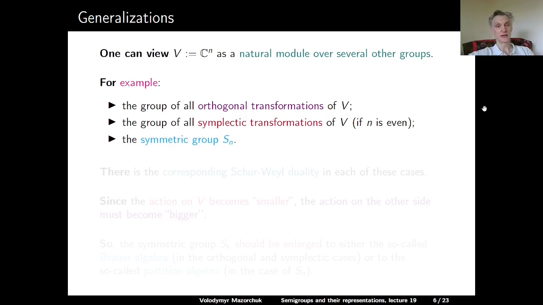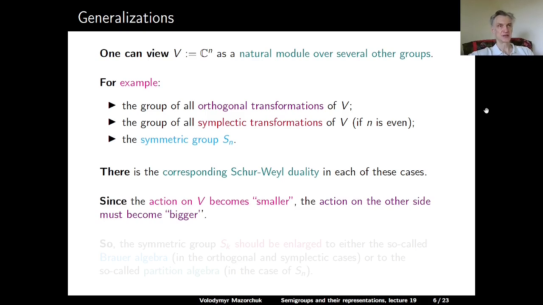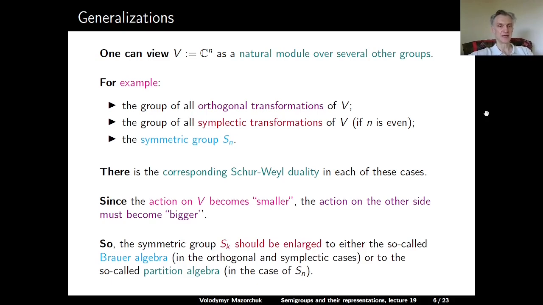Or we can actually look at the symmetric group Sn. And there is a corresponding Schur-Weyl duality in each of these cases. Since for these generalizations the action of GLN becomes smaller, so the object which acts on V becomes smaller. So this means that the action on the other side should become bigger, and so on the other side the symmetric group Sk should be enlarged by other elements.